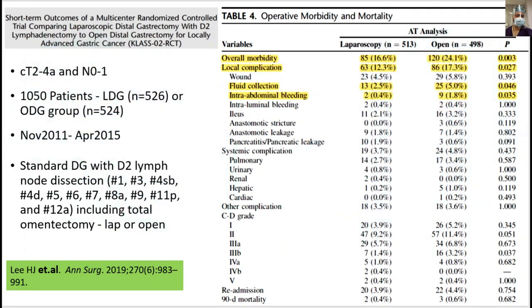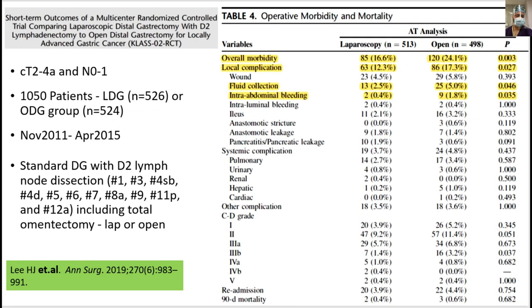In this study, the operative time was more in the lap group and blood loss was more in the open group, which is the expected outcome, and both were statistically significant. The rest of the criteria, extent of dissection, lymph node dissection, anastomosis, omentectomy, and R0 and R1 status, were similar in the two groups.